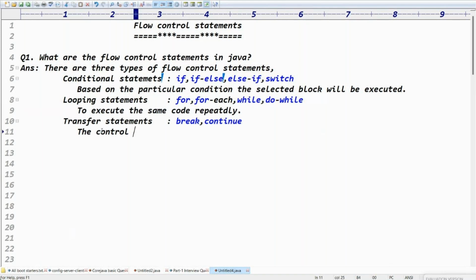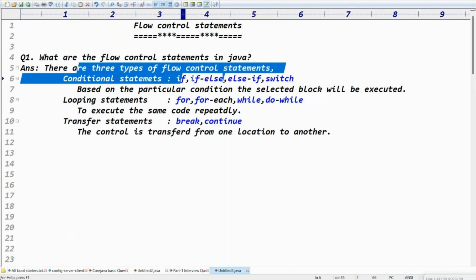Guys, you understood the point, right? The control is transferred from one location to another location. These are the flow control statements in Java.